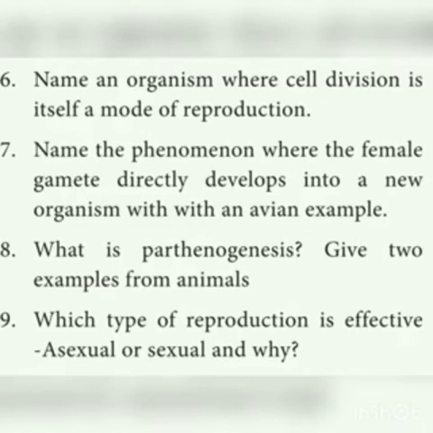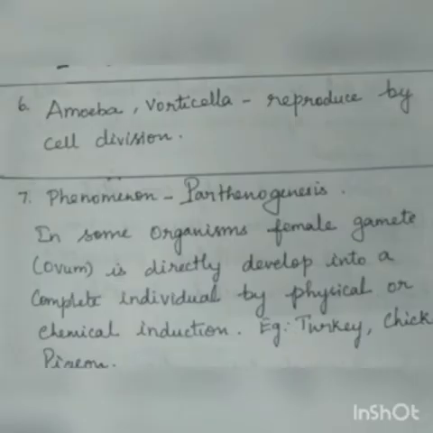The sixth question is, name an organism where cell division is itself a mode of reproduction. It takes place only in the unicellular organisms like amoeba and vorticella. Amoeba and vorticella reproduce by cell division.